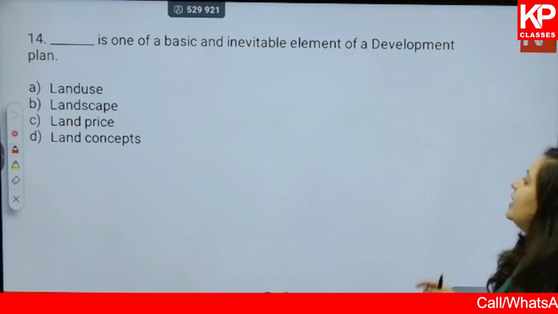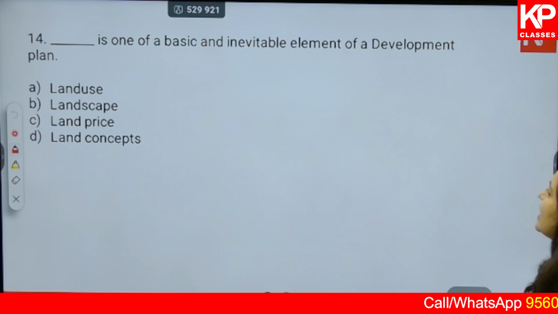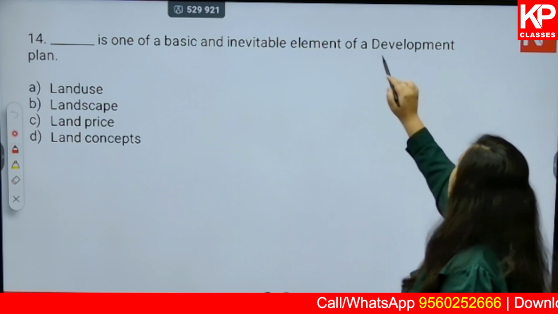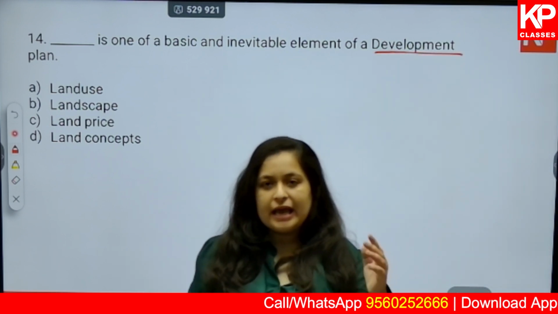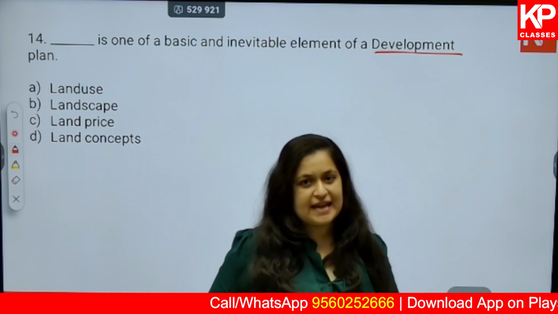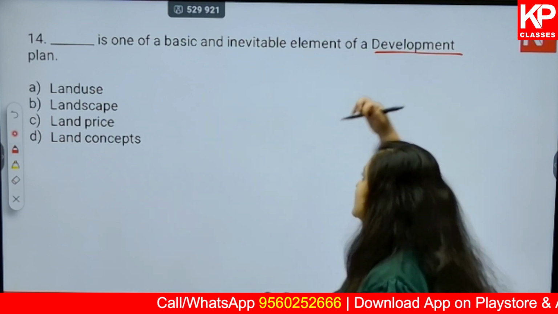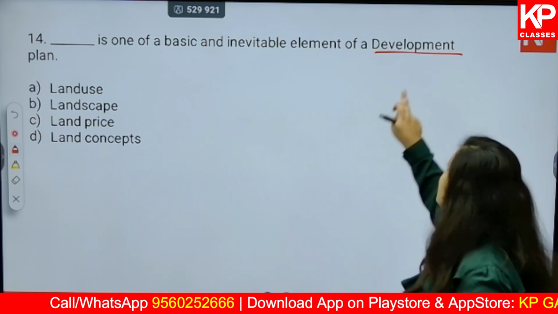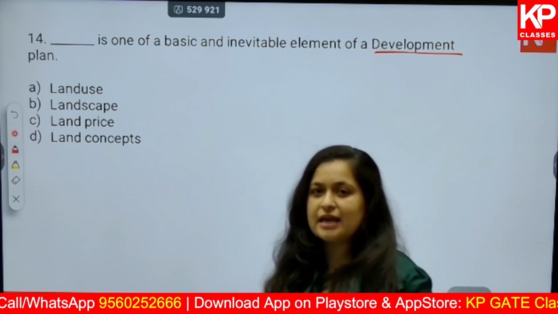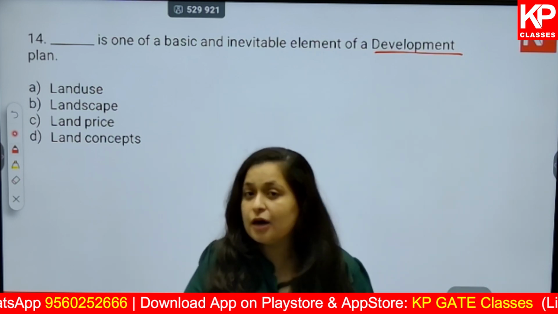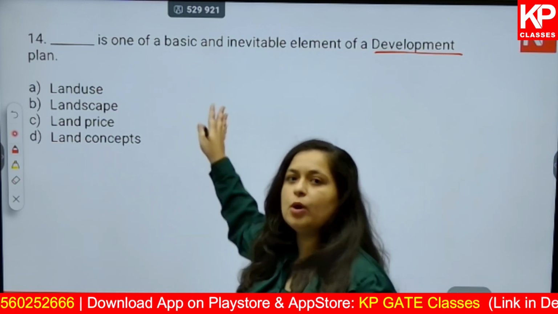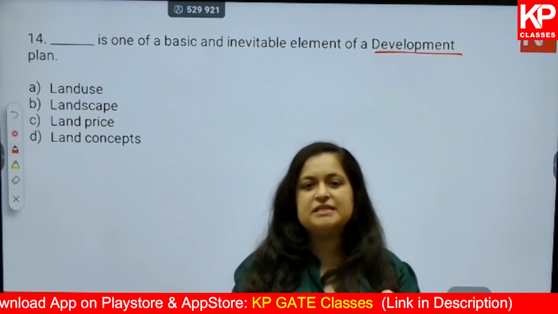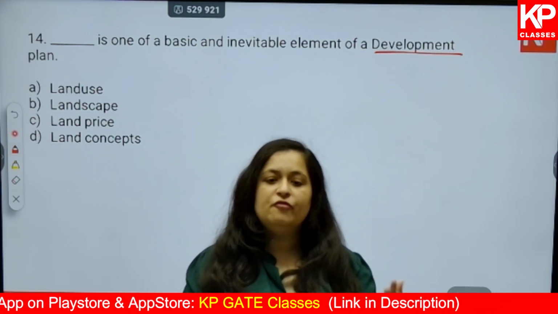Next. Dash is one of the basic and inevitable elements of a development plan. First of all, what is a development plan? If you look at the URDPFI standards, you will get that there is a hierarchy of the plans prepared in India. Okay, these plans are not your architectural plans. I hope all of you are urban planners and urban designers. You know what we are supposed to mean over here. Okay? So development plan is basically a report prepared for a city.